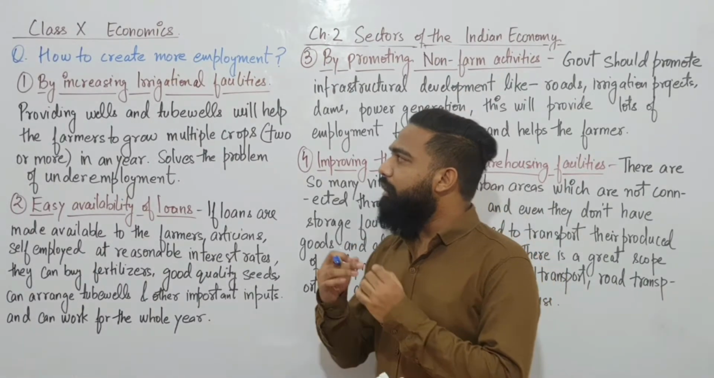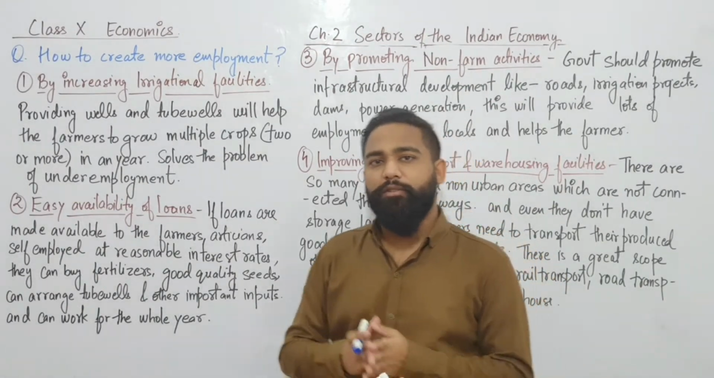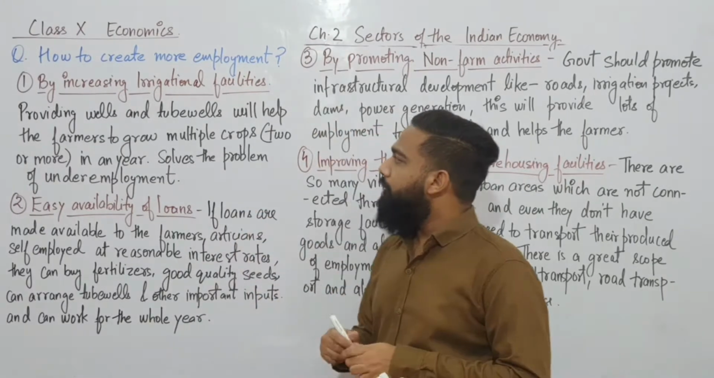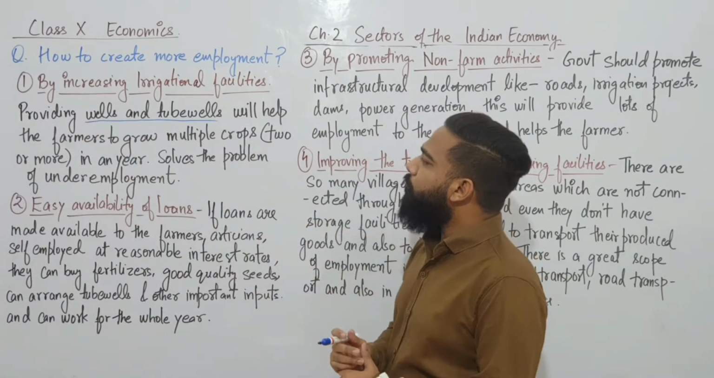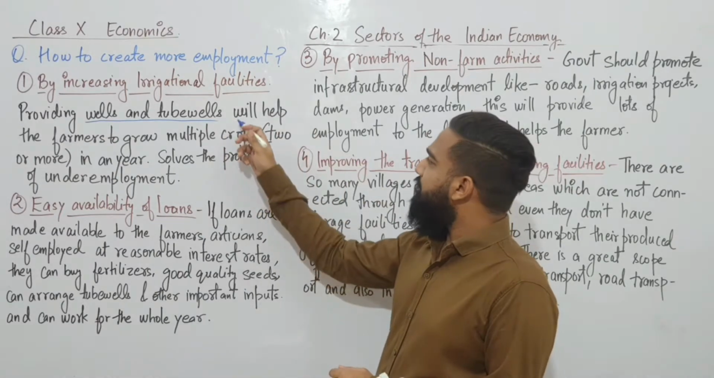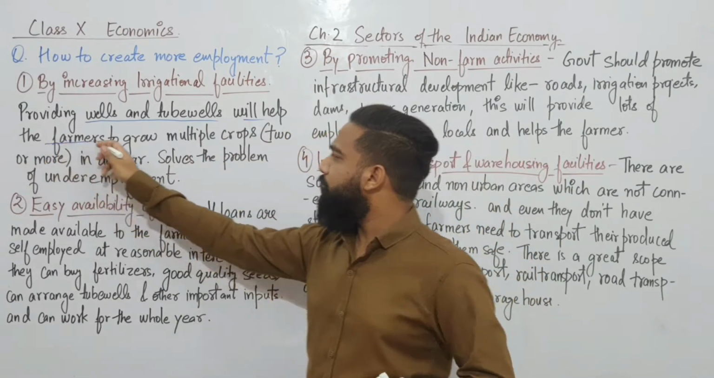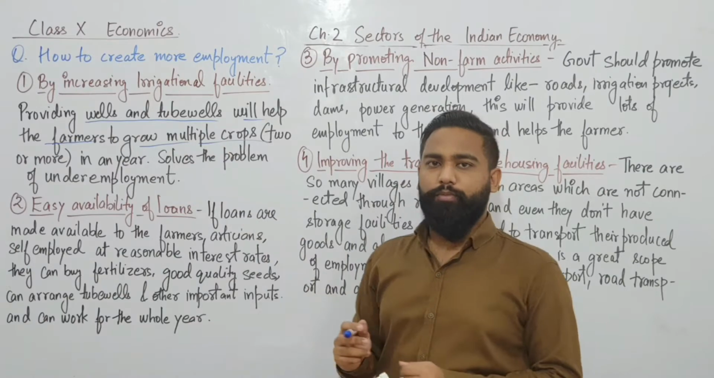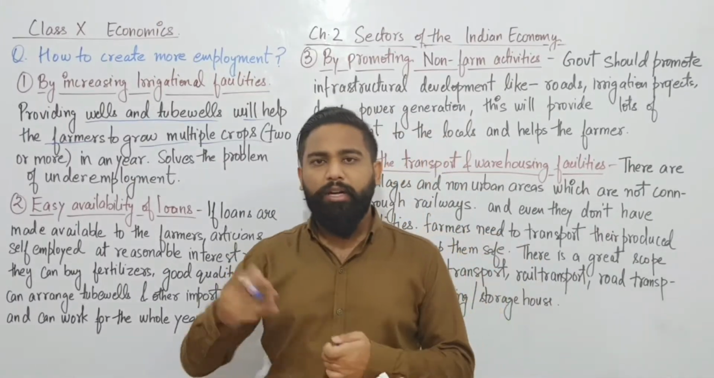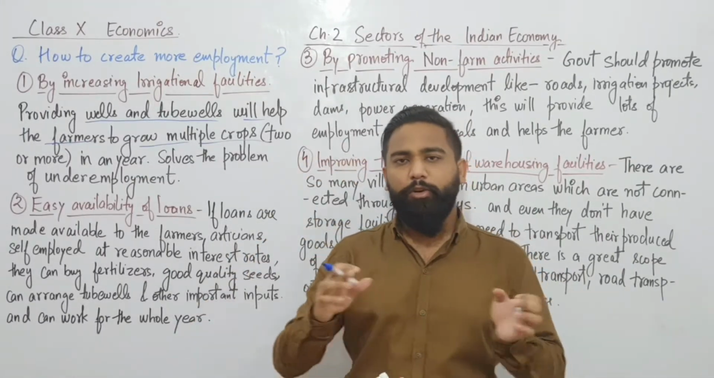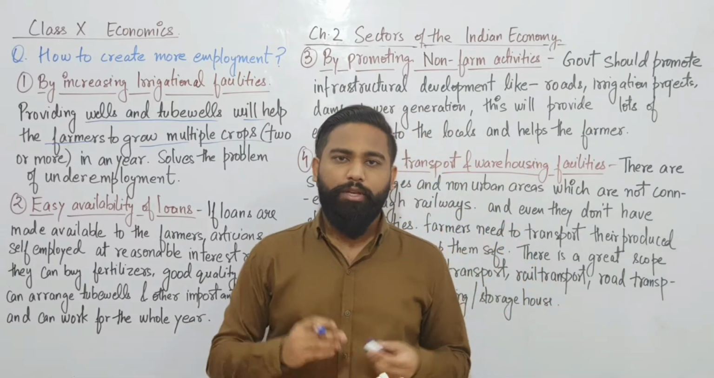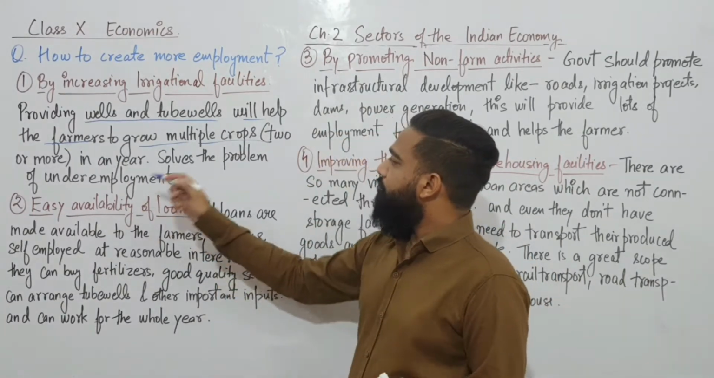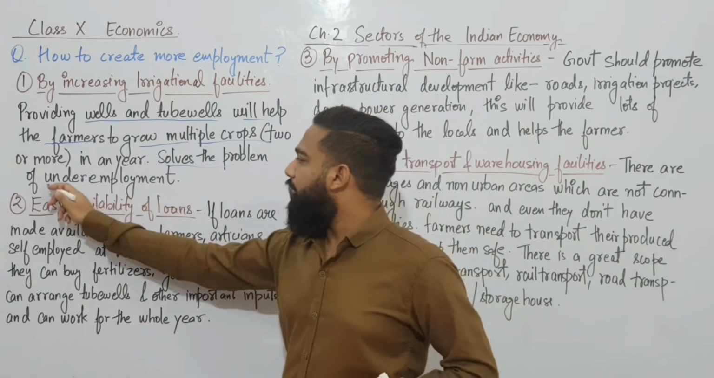Now how is increasing irrigational facilities going to give employment? Providing wells and tube wells to the farmers will help them grow multiple crops. They can grow two to three or more crops in a whole year. So this solves the problem of underemployment.